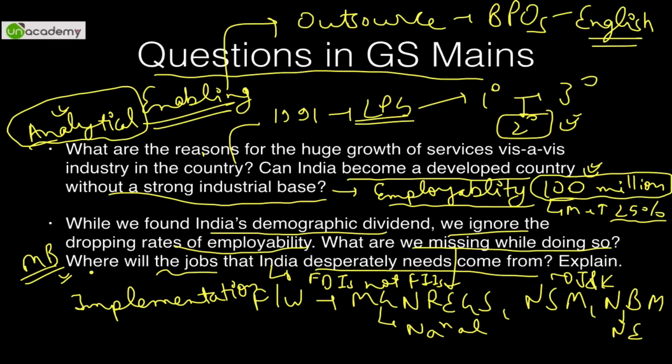Otherwise, what we were doing is, in a small plot of land, rather than 4 there are 8 people. So that's a kind of disguised unemployment. So even that can be counted as dropping. That can be counted as unemployed to a certain extent in economic theory. So I hope you got the crux of the answer.